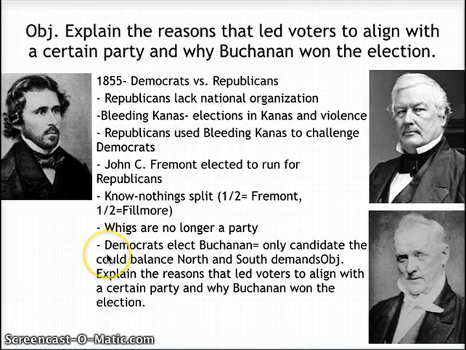The Democrats, they end up electing Buchanan. This is Buchanan down here. He is the only candidate that is able to balance the North and South demands. So basically, this man was able to sort of appeal to both Northerners and Southerners. And therefore, when the election happens, we see that Buchanan is the one who wins this election.